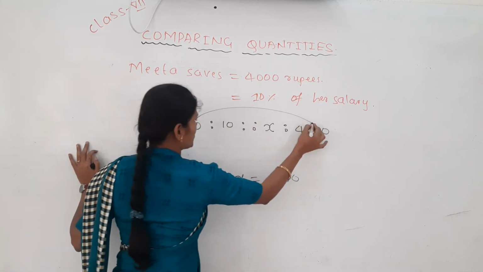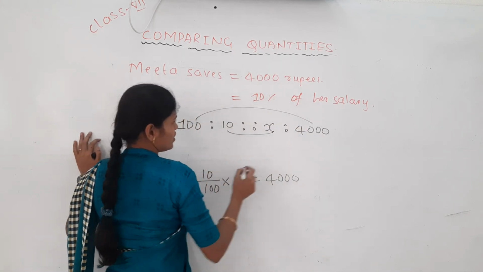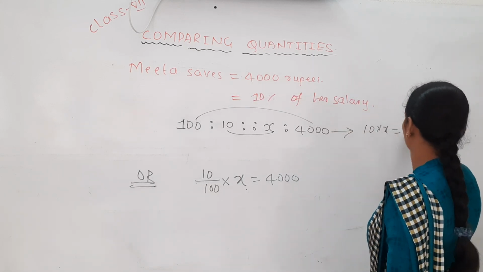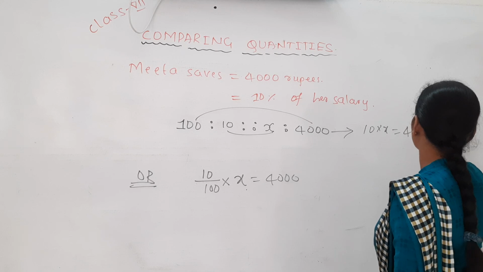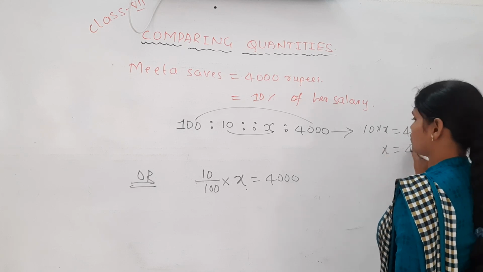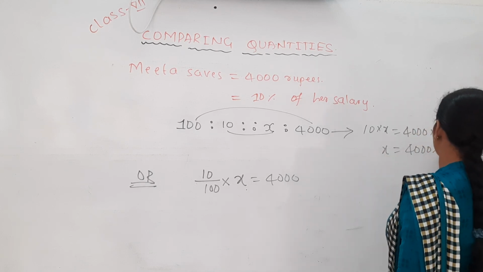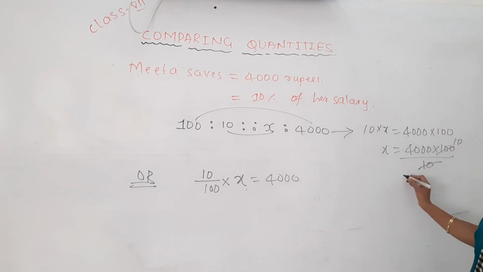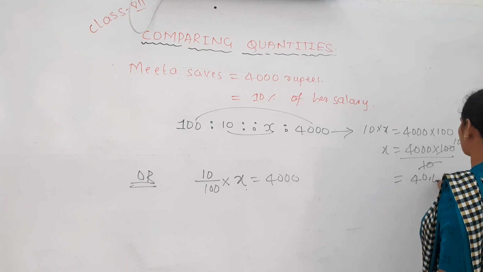Here, product of extremes and middles. 10 into x equals 4,000 into 100. x is equal to 4,000 into 100 divided by 10. 10 cancels, 4,000 into 10 is 40,000.